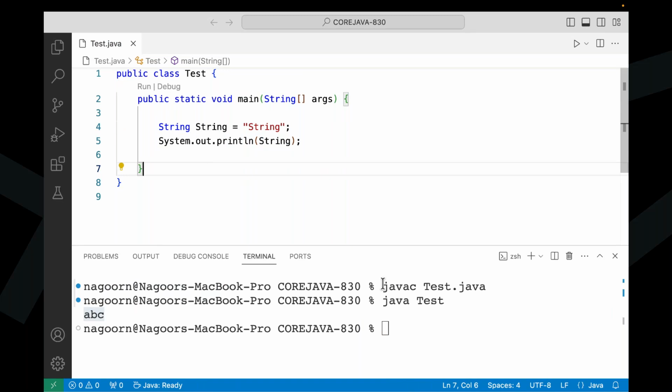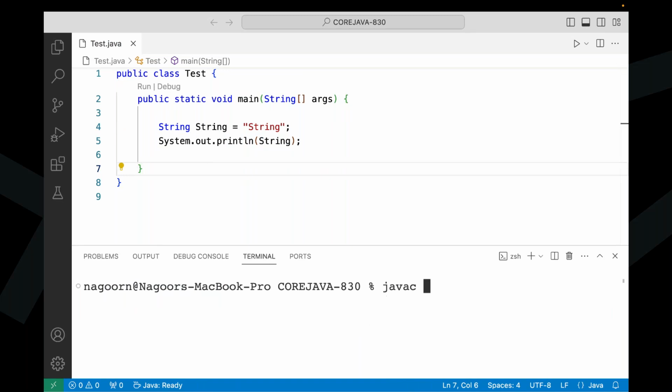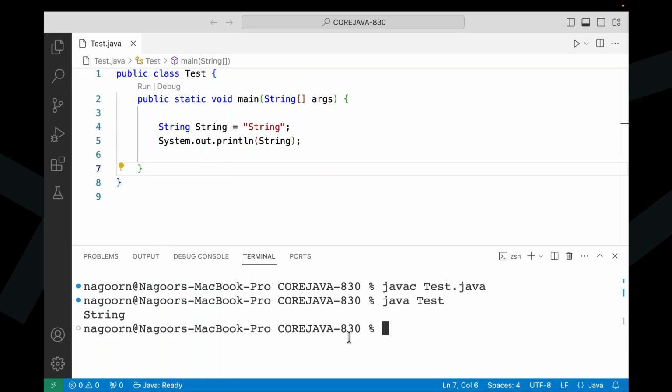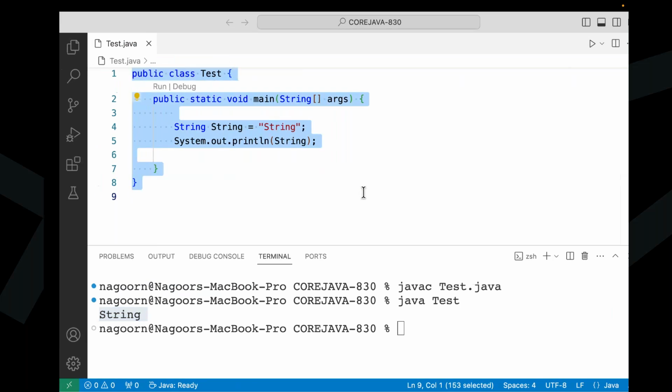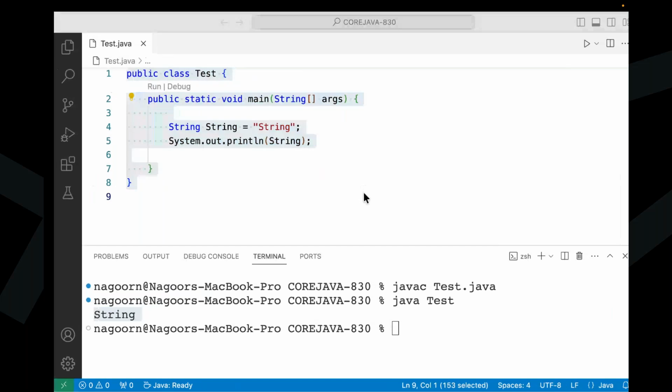Now let me come for it. javac Test.java, compiled successfully. java Test. Now see this one. Here we are getting the output: string. String is the output here. No compilation error. Effectively we are getting output. That's it. Then complete depth I'm covering for you. You have to understand the point clearly.